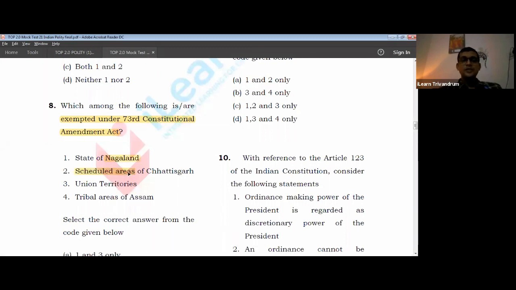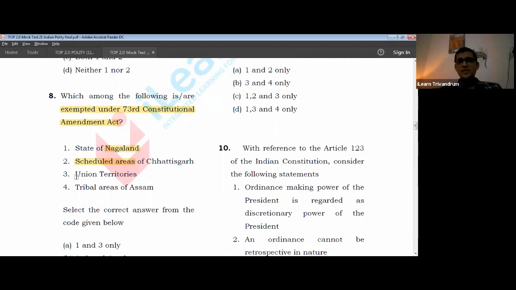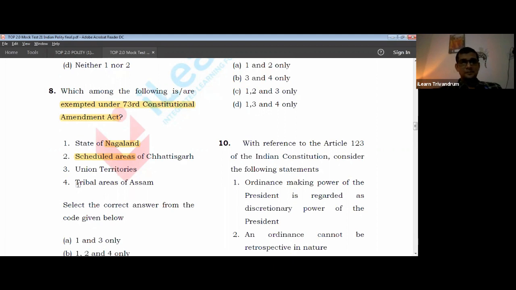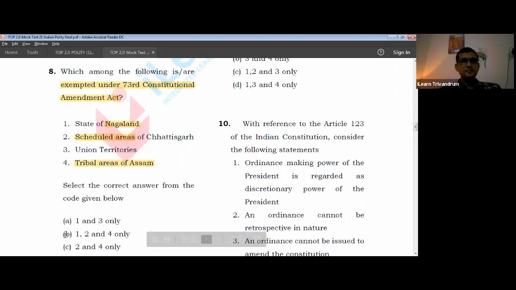As per the Fifth Schedule, the Fifth Schedule areas are exempted because of the high tribal population existing in the region, so they need their own special laws. Union territories, no, there is no such reference. Union territories are not considered as exempted from this. And we have tribal areas of Assam. Again, because of the high tribal population, it has been considered that special provisions need to be provided for them. So our answer in this case would be 1, 2, and 4. That is B.